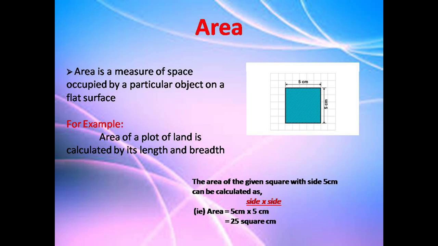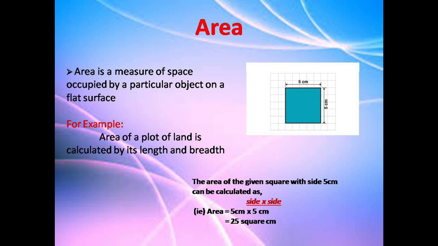Area. Area is a measure of space occupied by a particular object on a flat surface. It is very important. Area is a measure of space occupied by a particular object on a flat surface. For example, the area of a plot of land is calculated by its length and breadth.